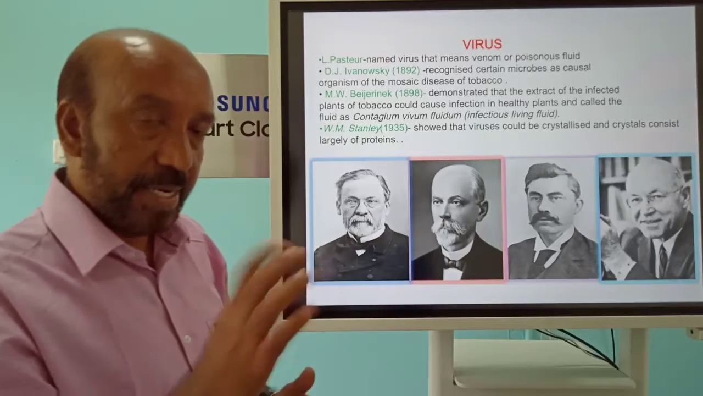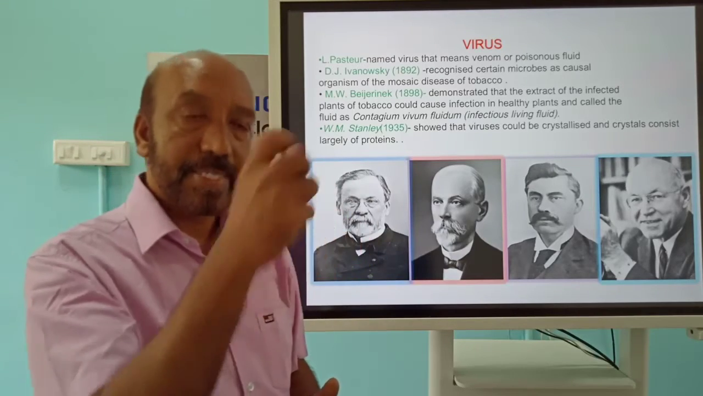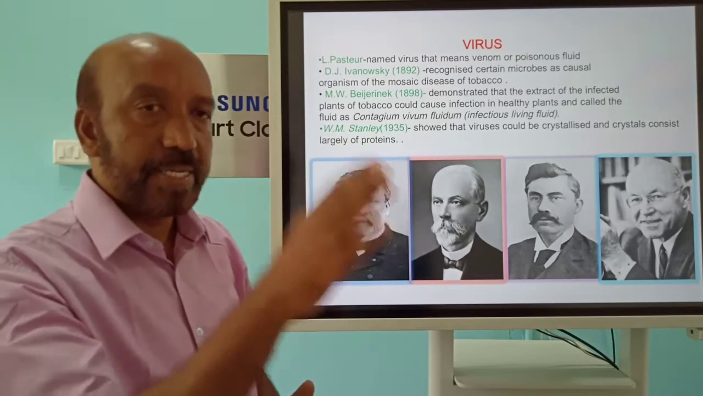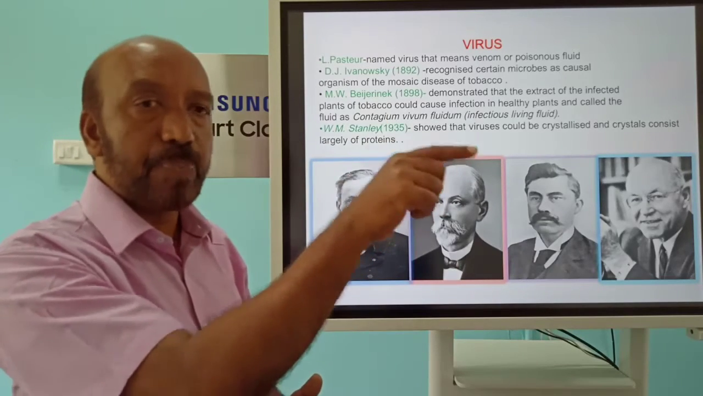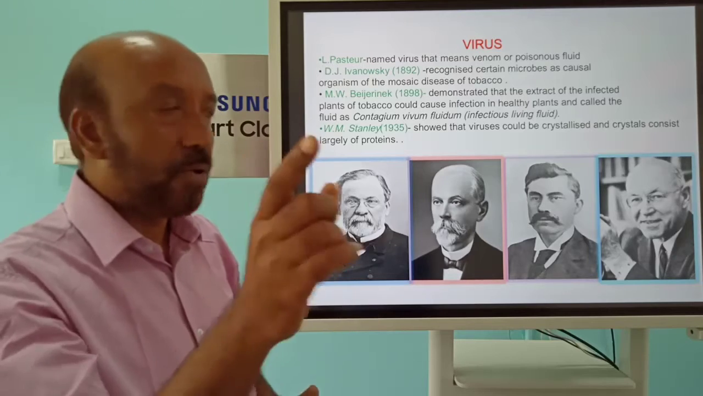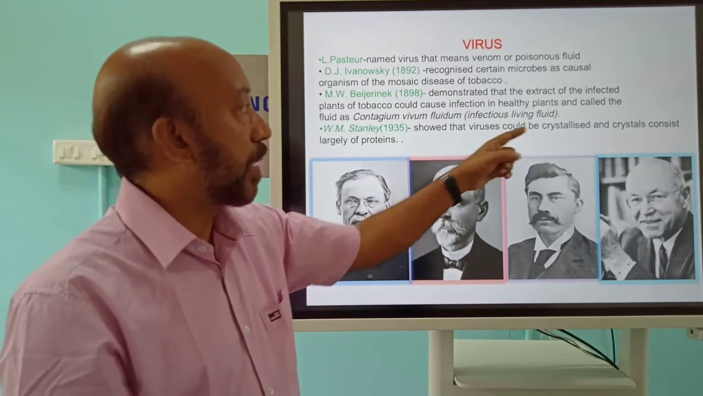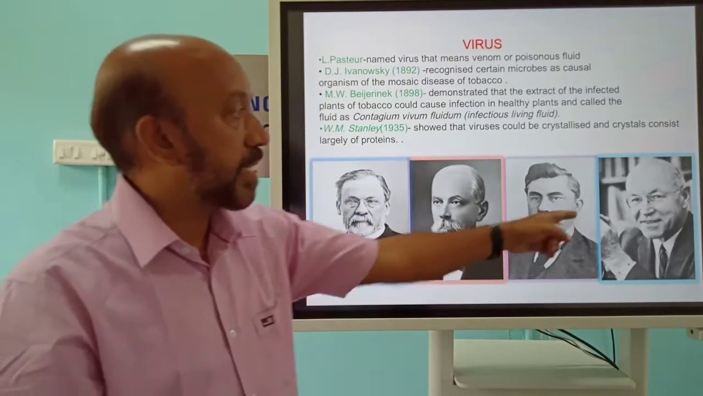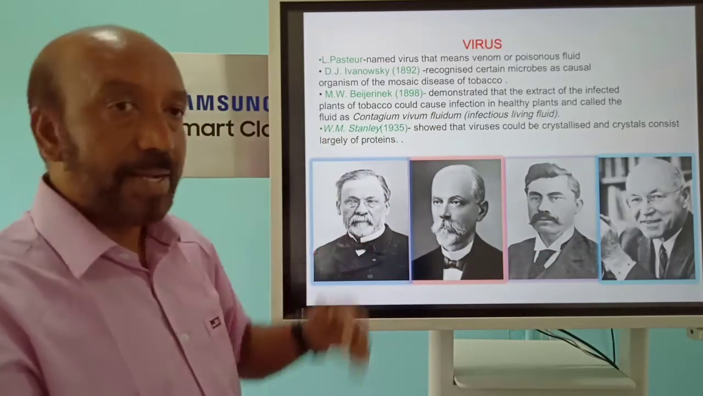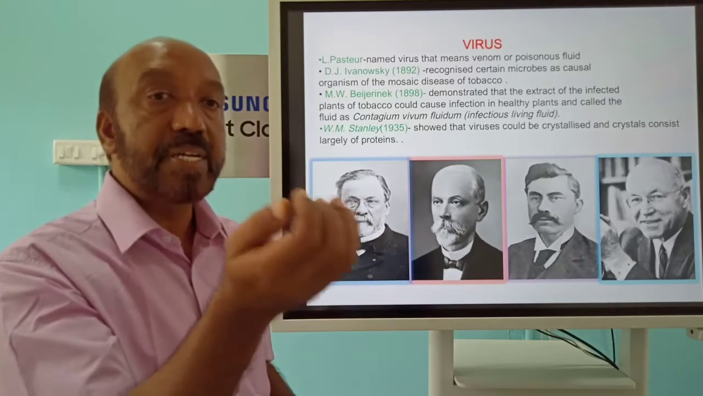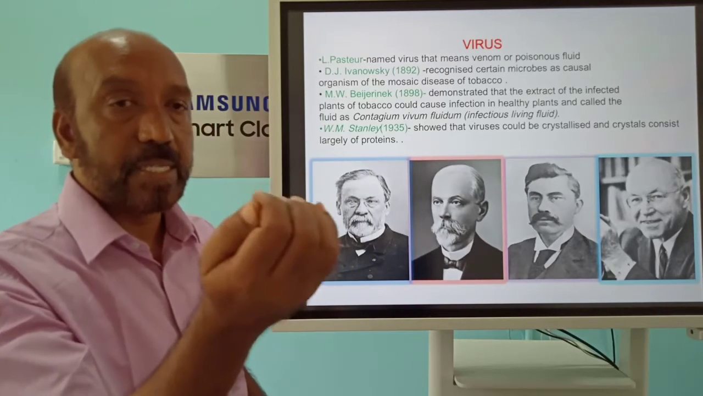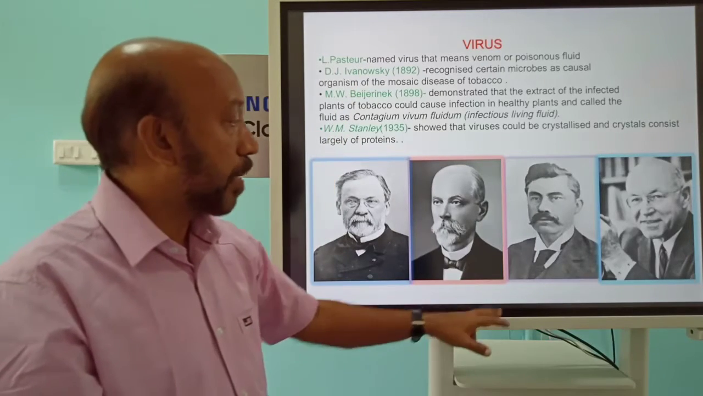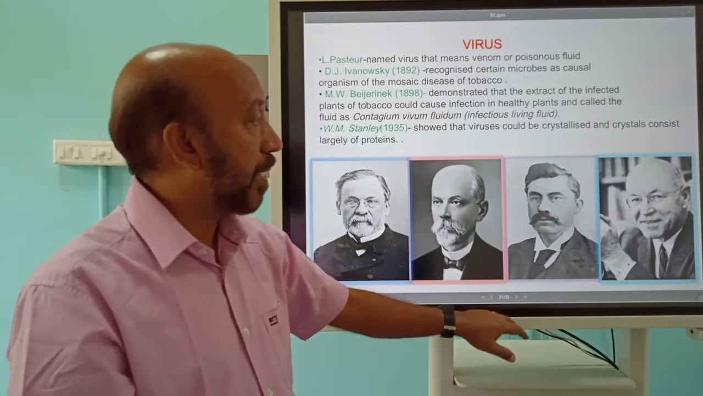Beijerinck collected the juice from the infected plant and injected it into other healthy plants. He stated that this fluid also transmits the disease, and he called it infectious living fluid, or contagium vivum fluidum, which contains the virus. And the last scientist, W.M. Stanley, showed that the virus could be crystallized, existing in the form of crystal proteins. So, four great scientists contributed to the discovery and information regarding the virus.